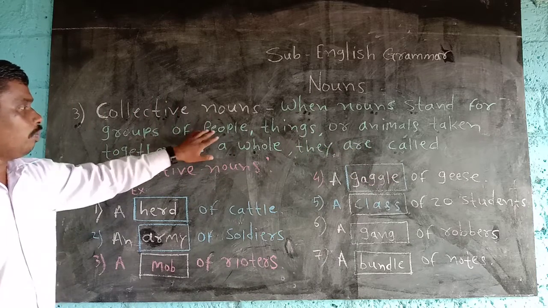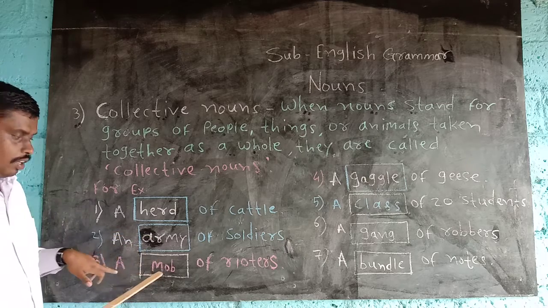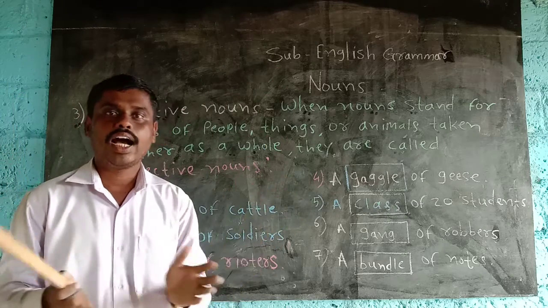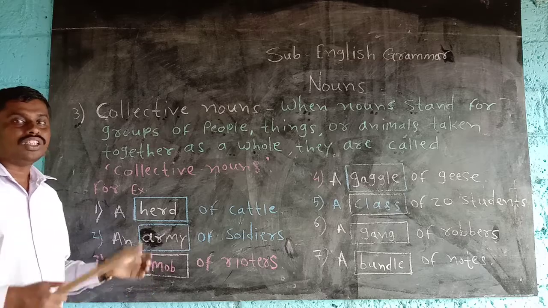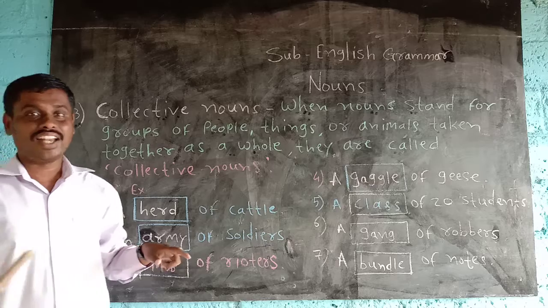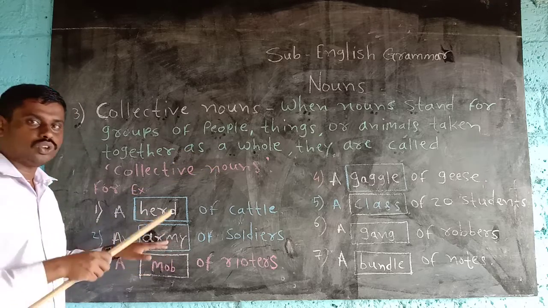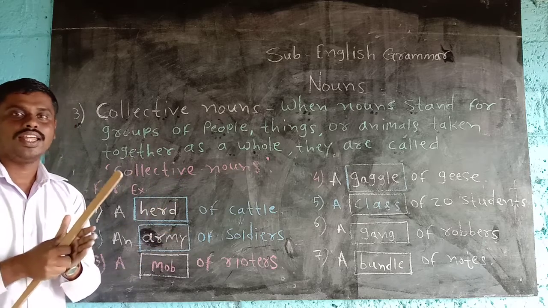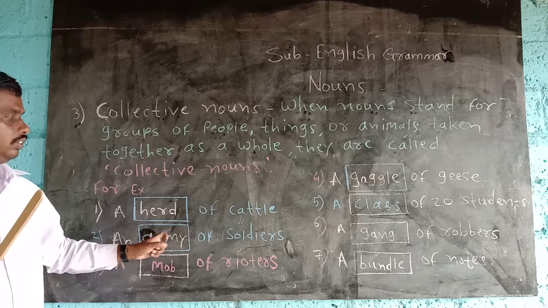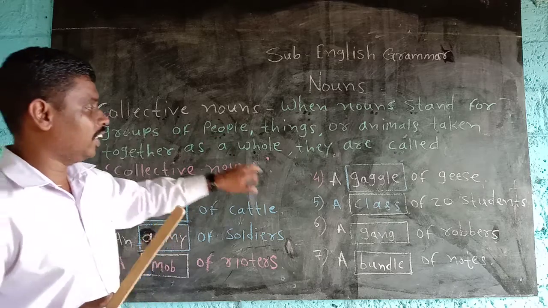Now look, a group of people, it means a mob. When many people come together, that becomes a mob, and mob is a collective noun. Afterward, army. When soldiers come together, we call it an army. Army is also a collective noun. Afterward, a group of things.